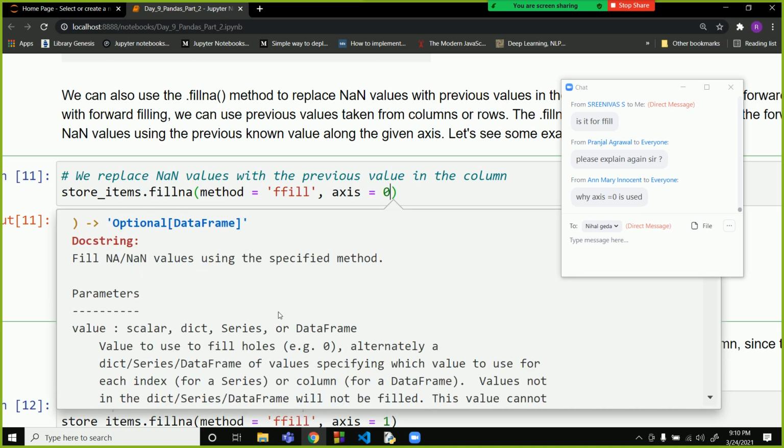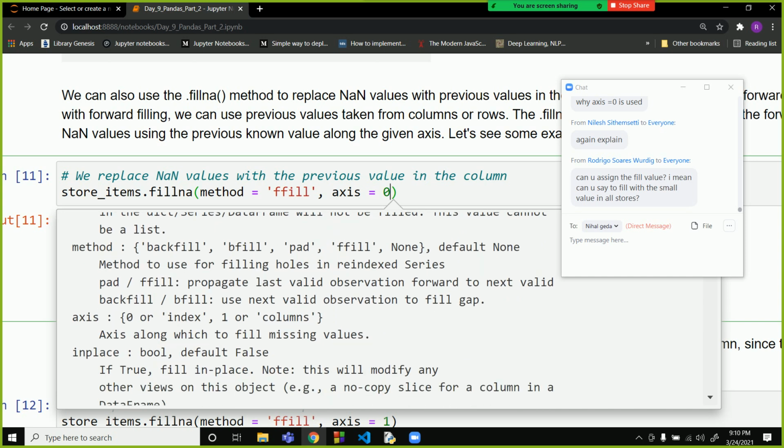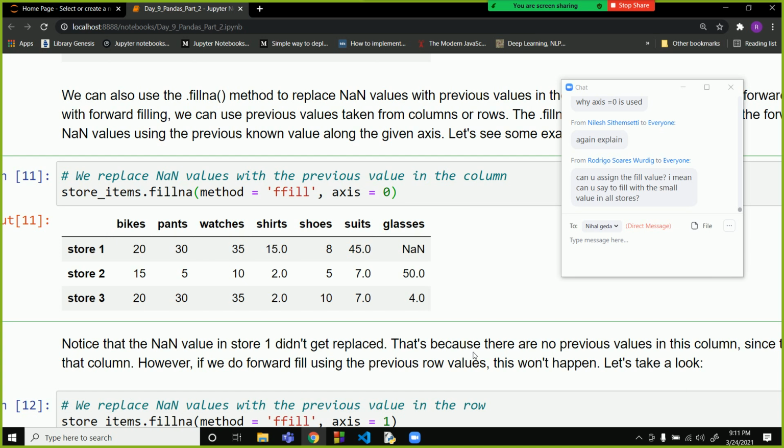Generally you can assign 0 for index and 1 for columns. But when you do feature engineering or data cleaning, you have to assign values along the columns only.